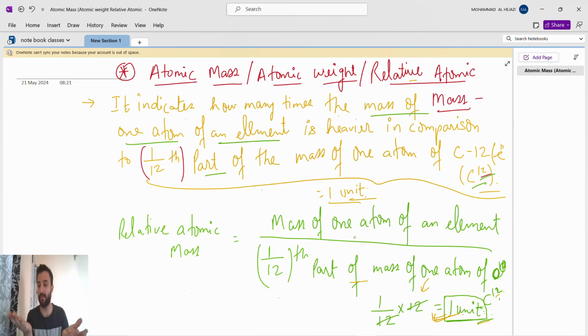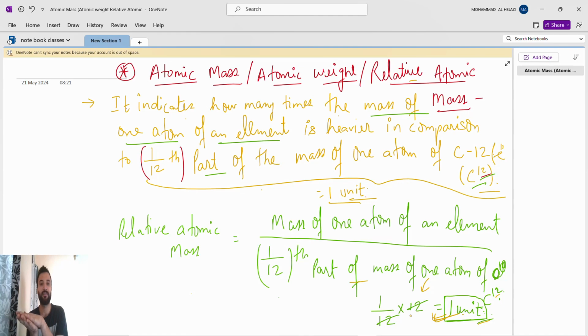So what is the relative? Relative is 1 by 12th part of the mass of one atom of carbon 12. What is the value of this? Its value is nothing but 1 unit, because 1 by 12th into the mass of one atom of carbon whose atomic mass is 12, the 12 gets cancelled, and we get 1 unit.